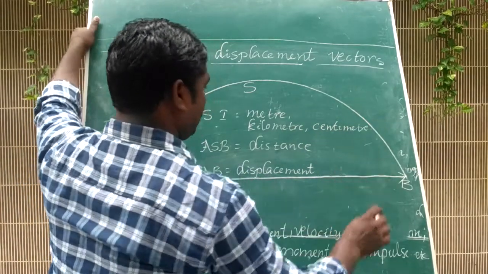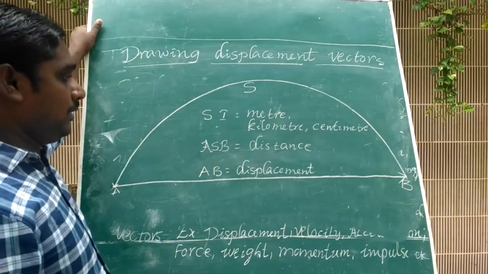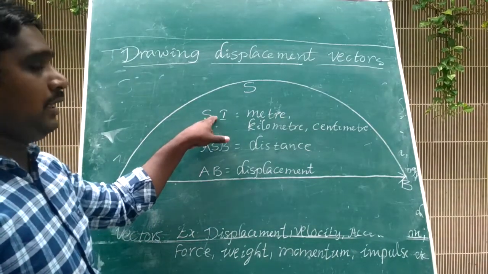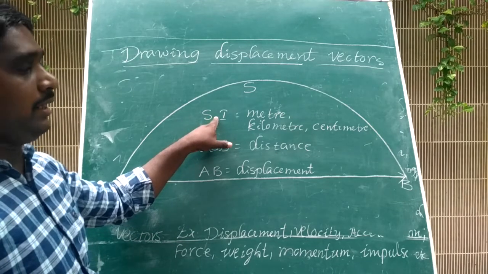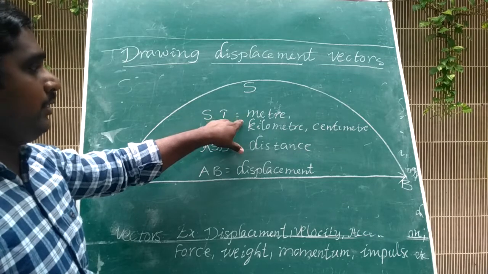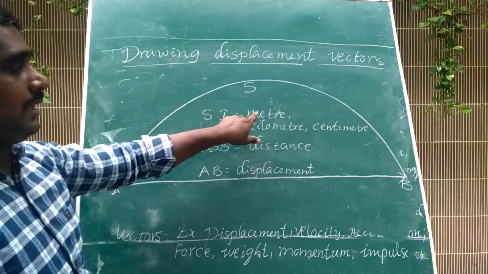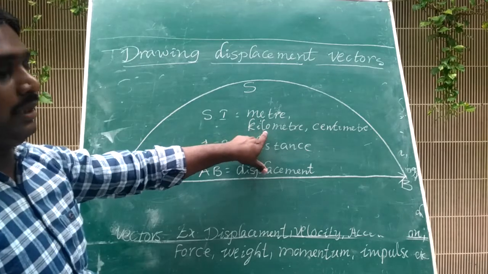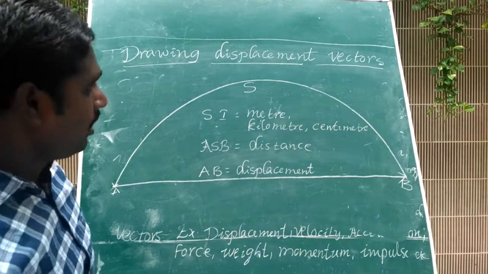What is the SI unit? SI is the International Standard System. How can you measure the distance? Distance is measured in meters, kilometers and centimeters.